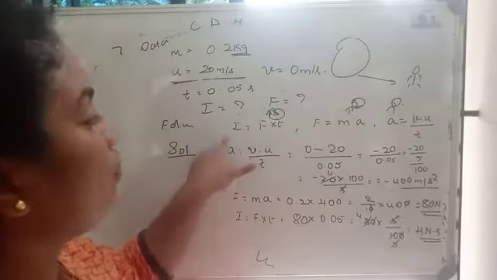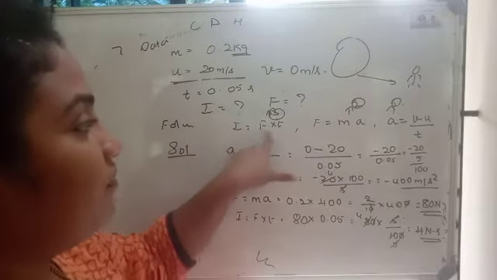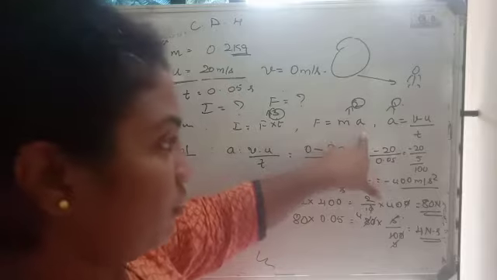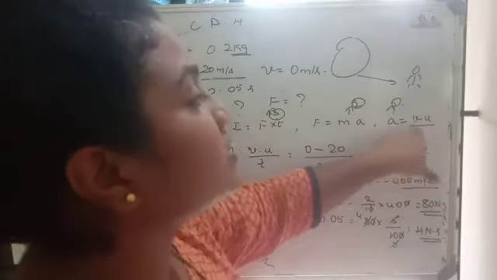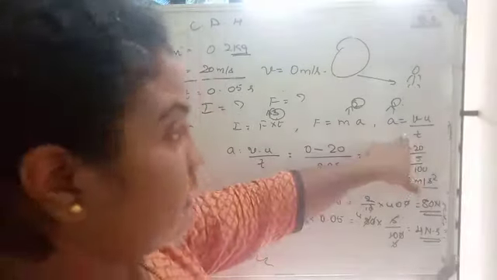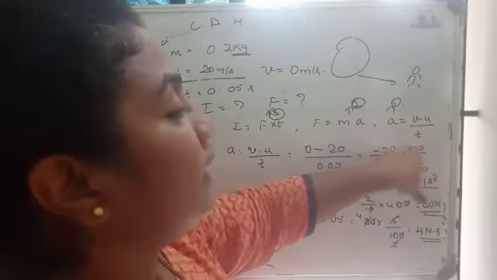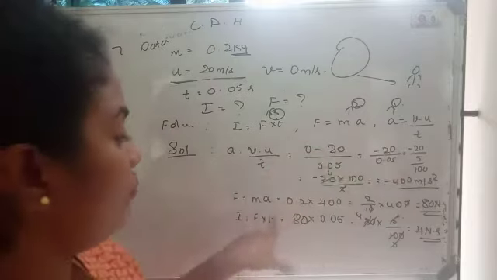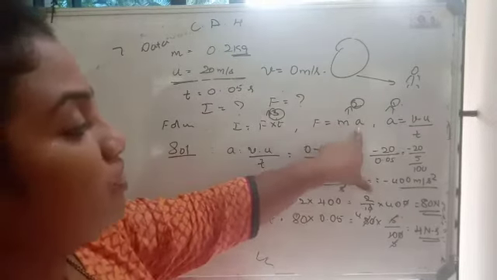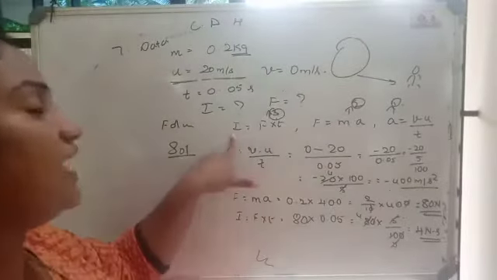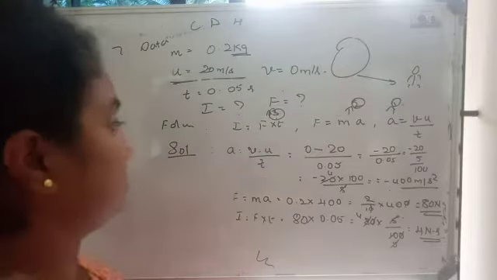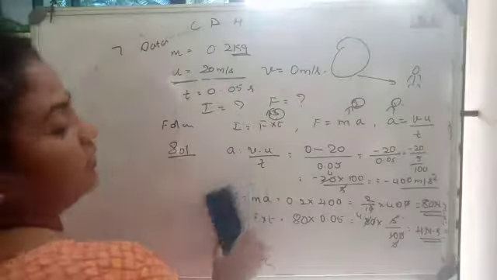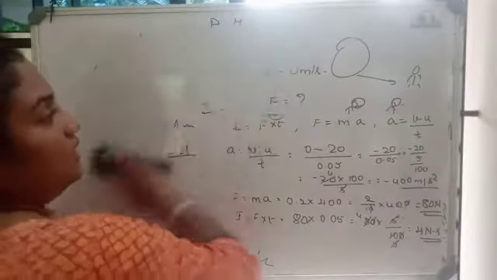So we can use the formula to calculate the impulse, that is F into T. But we don't know the F value, so use the formula M into A. But we don't know the A value, so we use the formula A is equal to V minus U divided by T. We know all the values for V, U and T. Once the value of A is calculated, I can calculate the value of F by using M into A. Once F is calculated, I can calculate the impulse, which is F into T. So this is how the sum is solved. Let us now go for the next sum, the 8th sum.